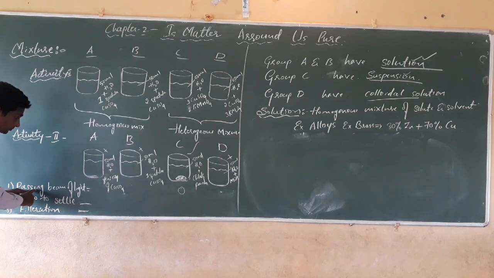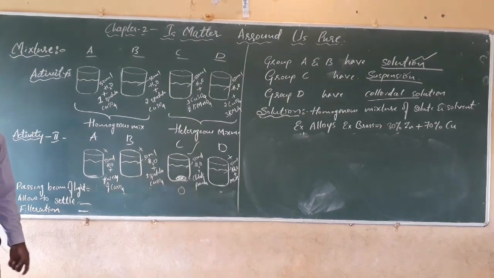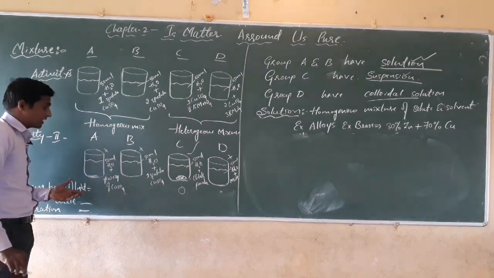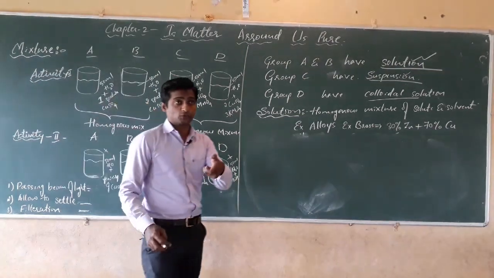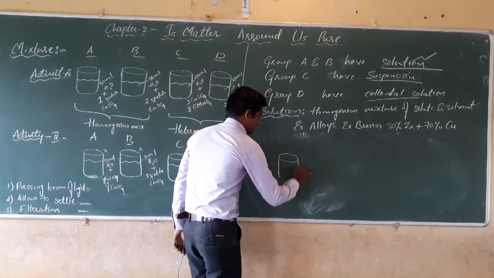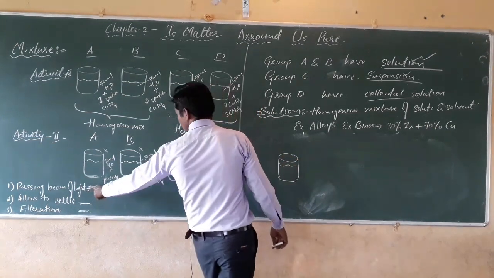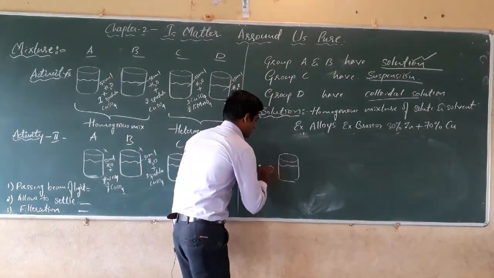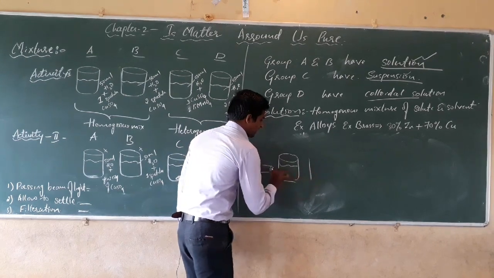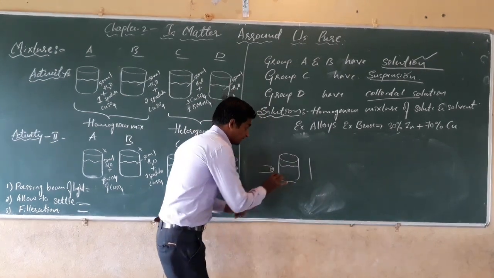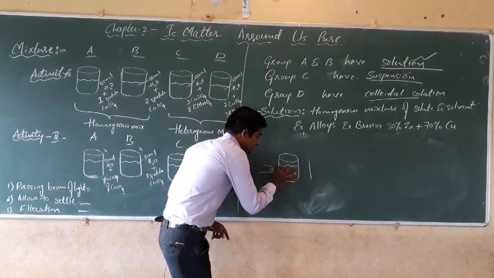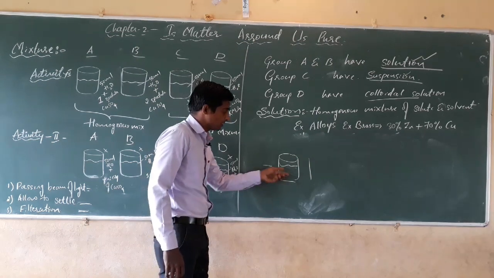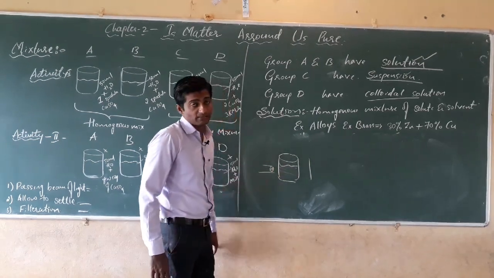For the first one, we have to take the beakers one by one and pass a beam of light through them. We have to take a torch or a source of light. Take beaker A, in which we have taken the copper sulfate or sugar solution, and pass the beam of light. See what happens, dear students, and observe whether the ray of light is visible in this solution or not.